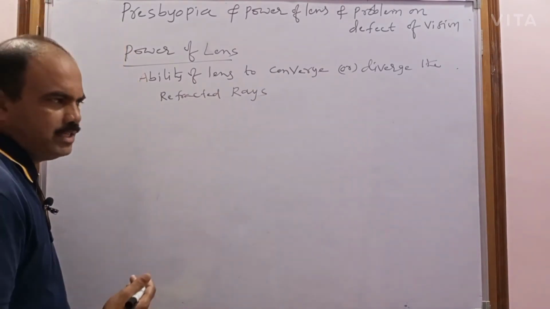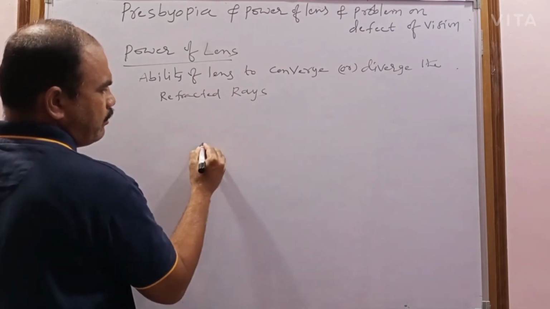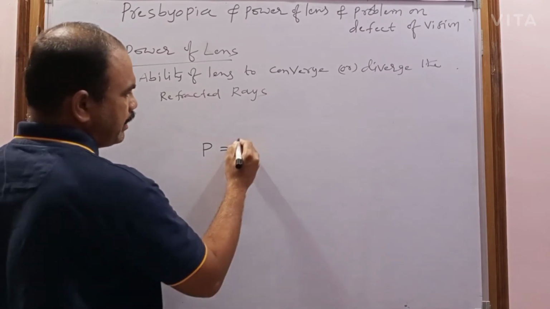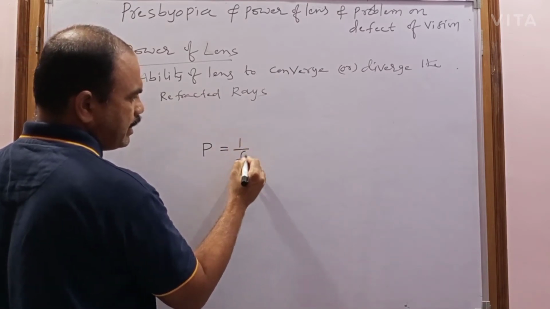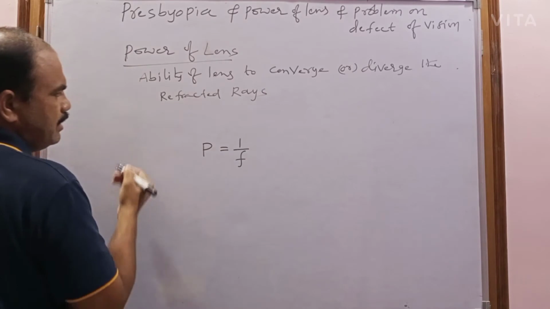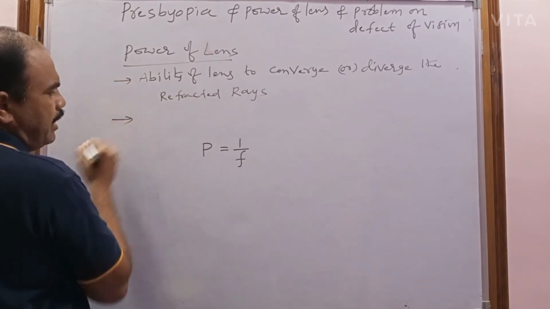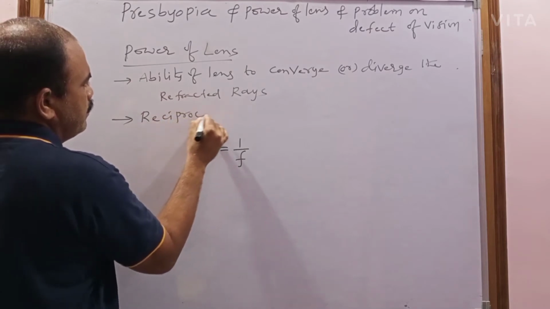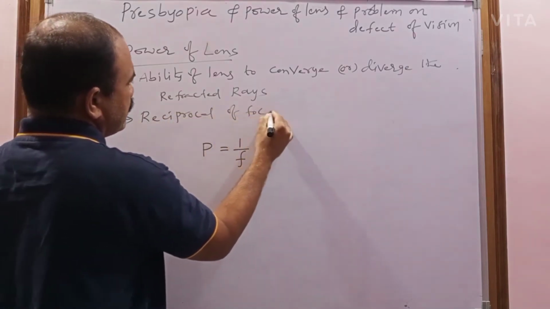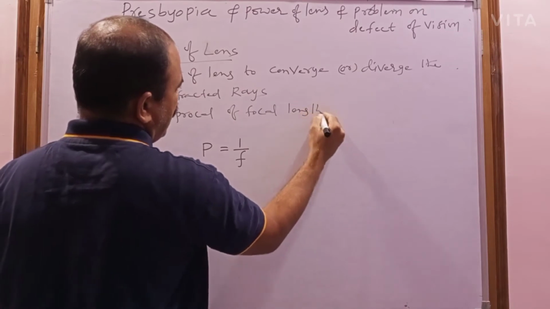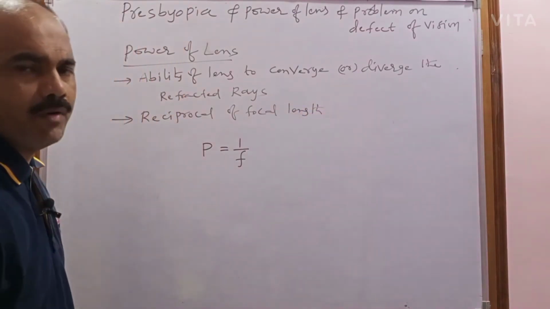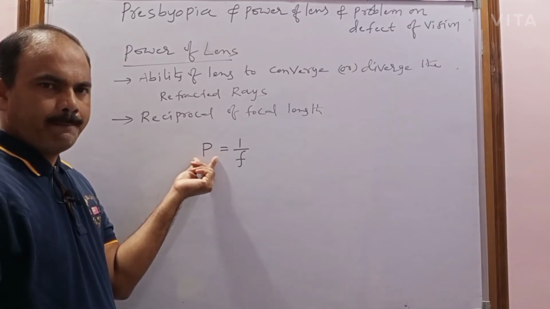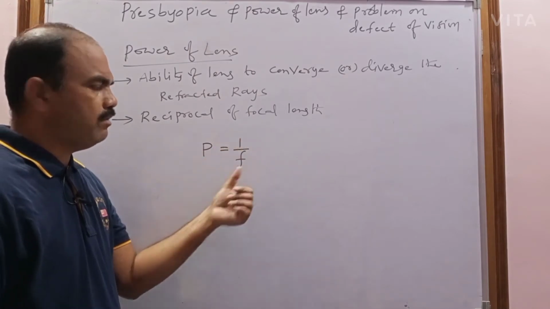Another definition is the reciprocal of focal length. The power of the lens is represented with the letter P, and it is the reciprocal or inverse of the focal length. So the reciprocal of focal length is also called the power of lens. The formula is P equal to 1 by F.